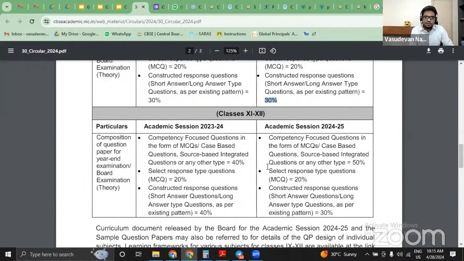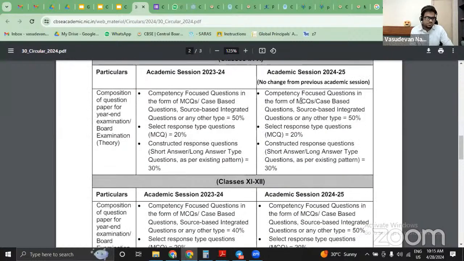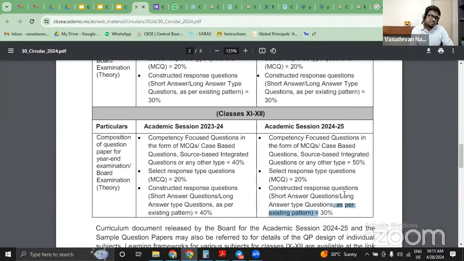Academic session 24-25 for 11th and 12th: competency focused questions, which includes case-based, source-based, 50%. Select response type 20%, which makes 70%, and the remaining 30%. So very similar to what was there in 9th and 10th, but last time it was actually different. I guess constructed response was 40% and the MCQ was 60%. That was the pattern as per the circular last time.